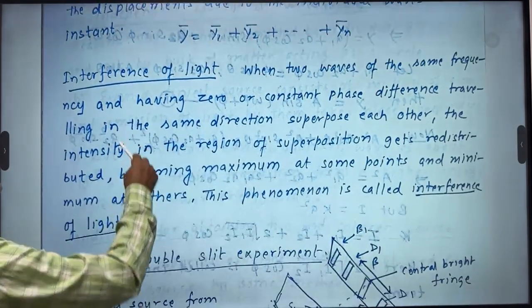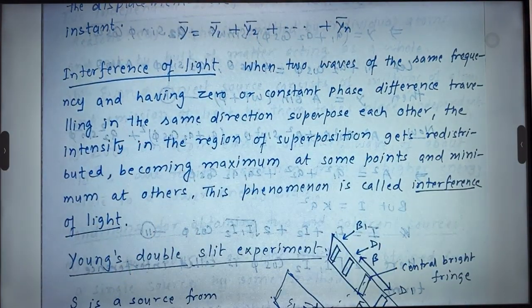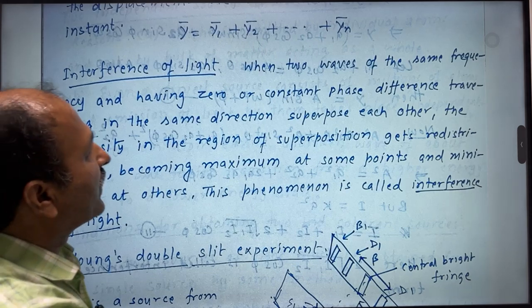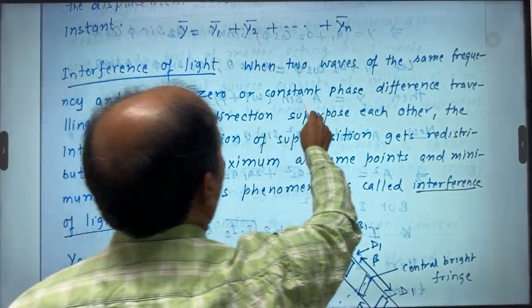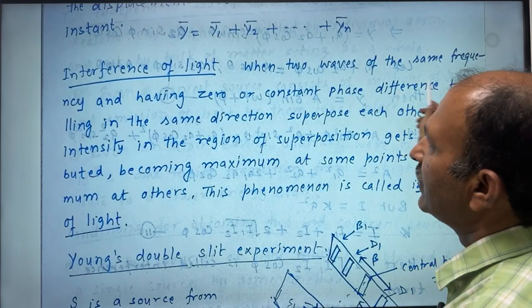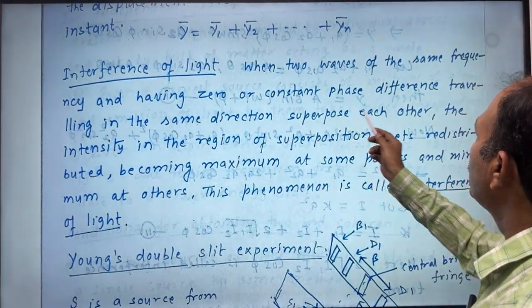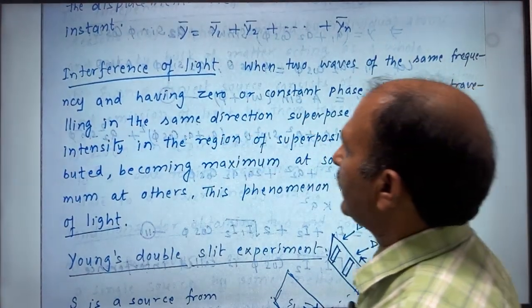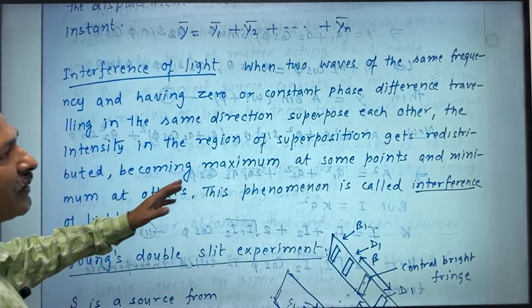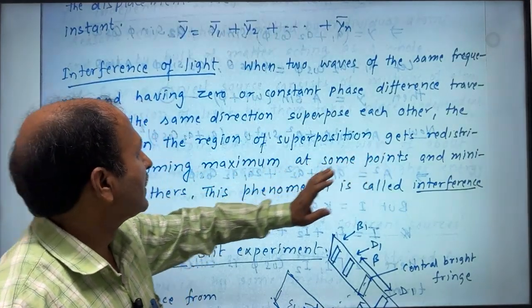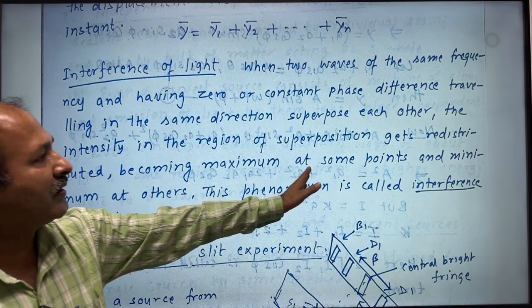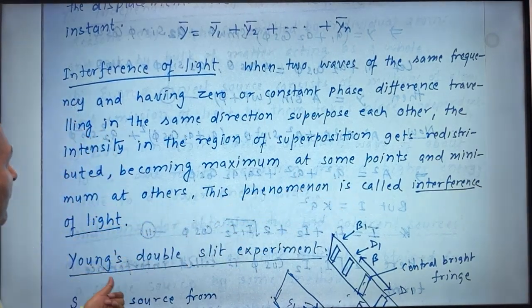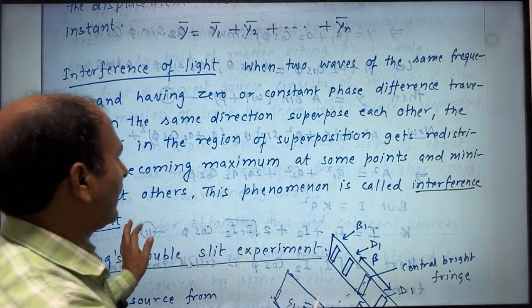Now we are going to see what is interference of light. When two waves of the same frequency and having zero or constant phase difference, traveling in the same direction, superpose each other, the intensity in the region of superposition gets redistributed, becoming maximum at some points and minimum at others. This phenomenon is called interference of light.